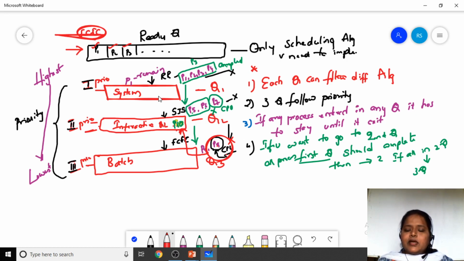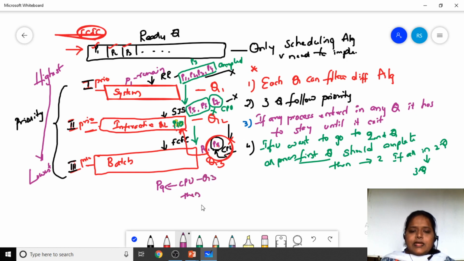Now let us see the drawback you are going to face in multi-level scheduling. As I have said, P9 is being executed by the CPU in Q3. Then P10 came, which is in Q2, so the CPU shifted from P9 to P10.